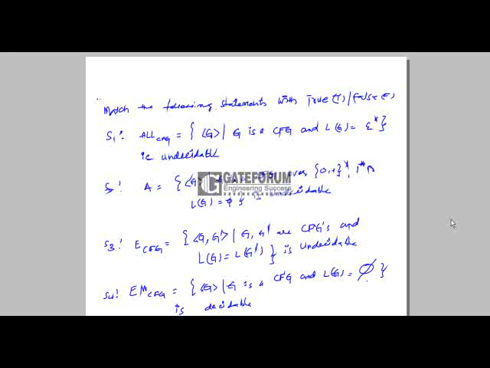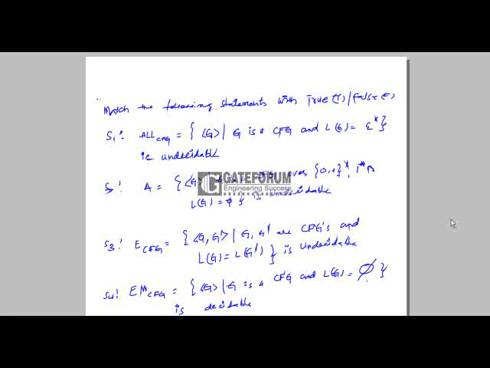S2: G is a CFG over {0, 1}, and 1 star intersection L of G is equal to phi is undecidable. S3: G and G dash are CFGs and L of G is equal to L of G dash is undecidable.